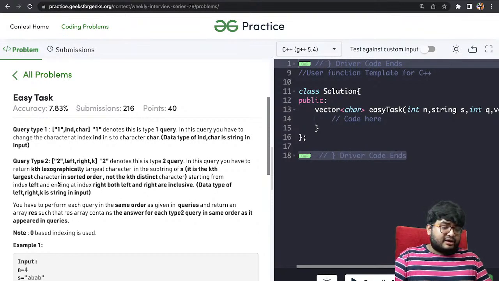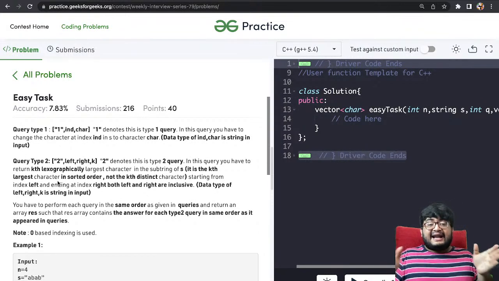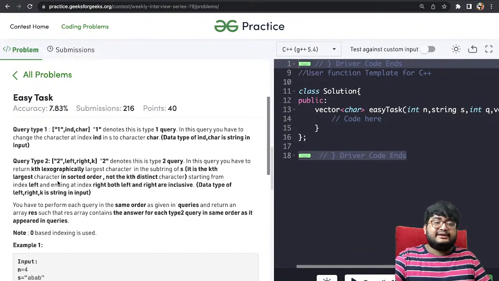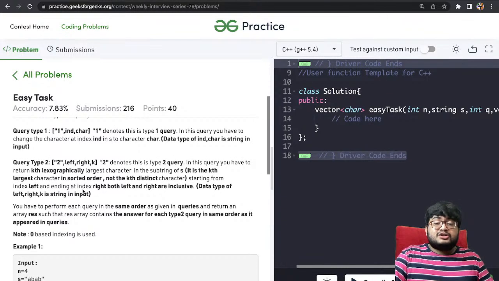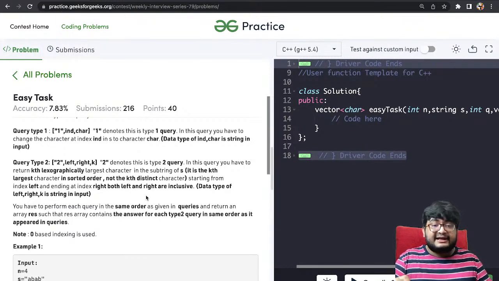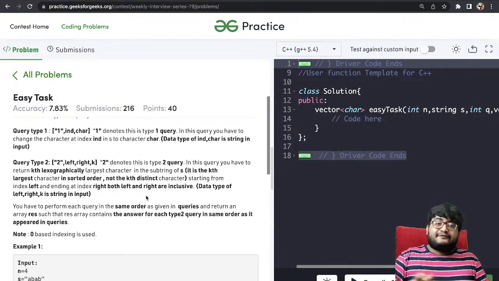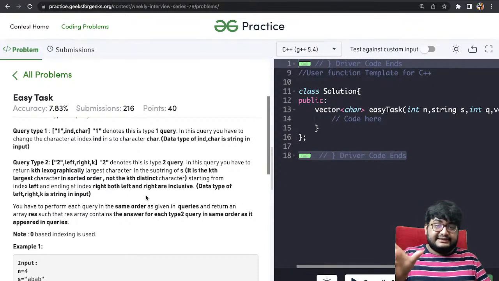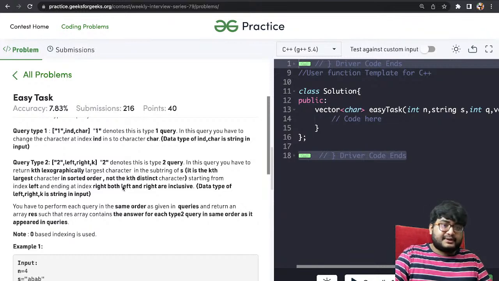What is the kth lexicographically largest character? It means if all the characters in this range from left to right are taken and sorted, what will be the kth character from the end? Also, you do not have to consider distinct characters. Let's say there are multiple a's, you have to consider all the a's as well. If all the a's, b's, c's, whatever is there, you have to tell what is the kth character in the final sorted list of characters in this range, right? So that's what you have to report.